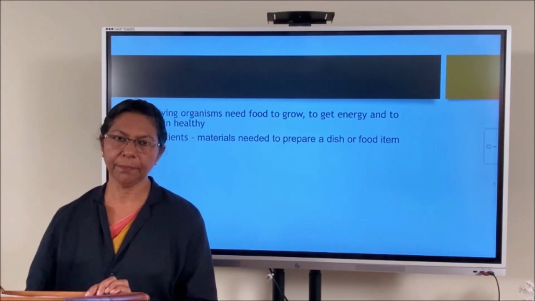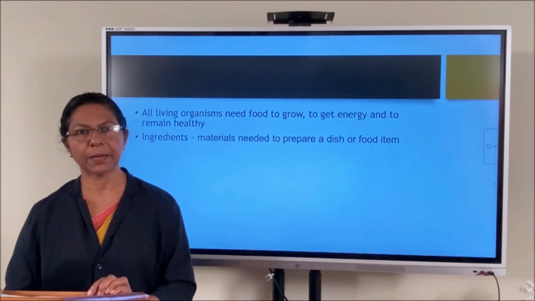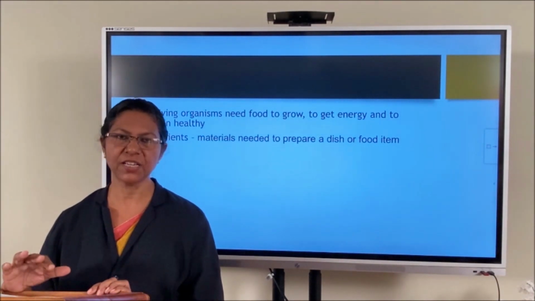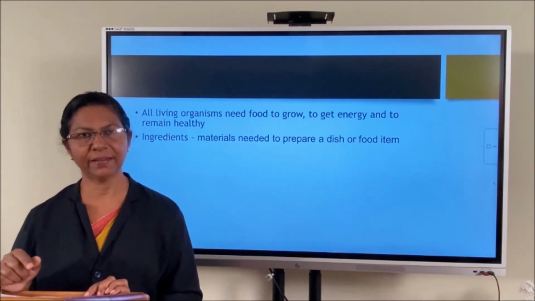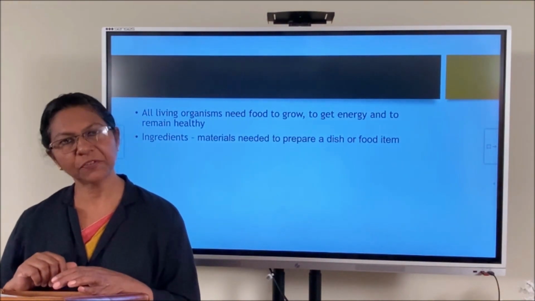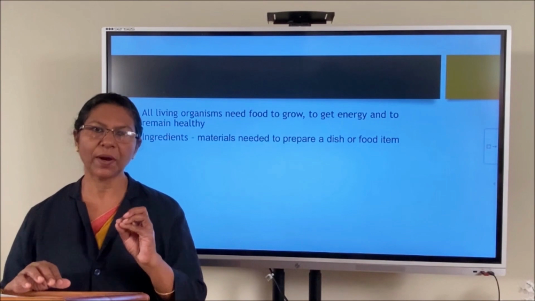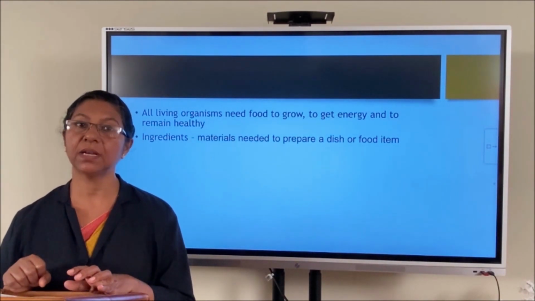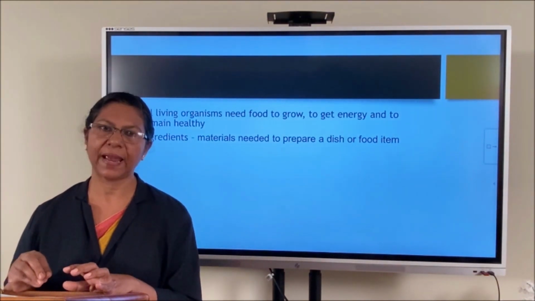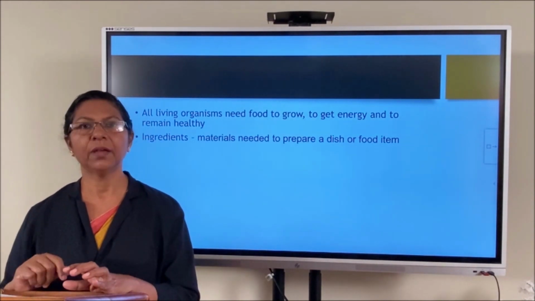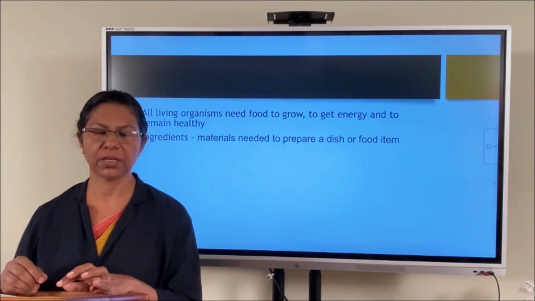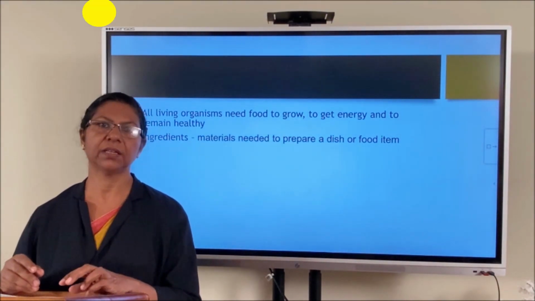Next we can do an activity. We have to soak some dry pea seeds in water for a night, and next day drain the water and keep the pea seeds in a wet cloth. After some hours we can see a small white colored substance coming out of the seed. That means it has sprouted. This sprouted pea we can wash and eat. It is a nutritious food. We can also boil it and add some spices. Then it is very tasty to eat. In that way also we can eat these pea seeds.